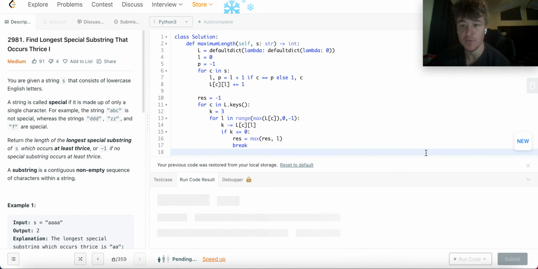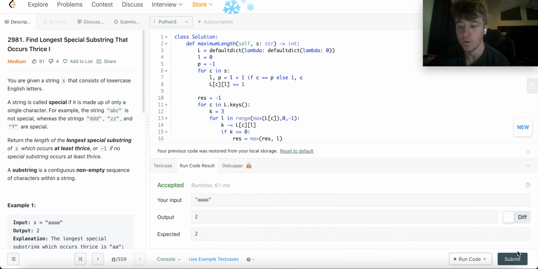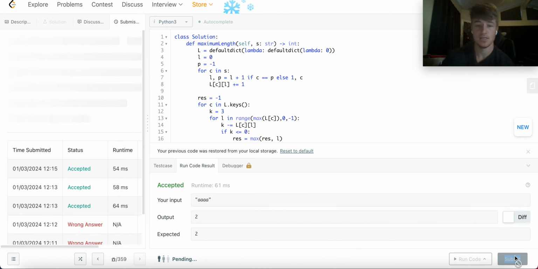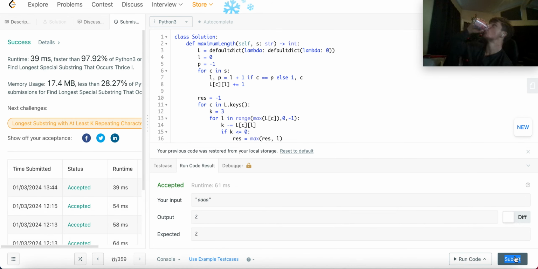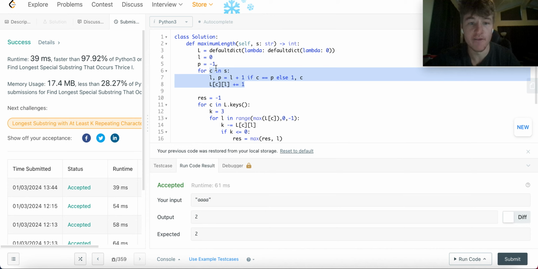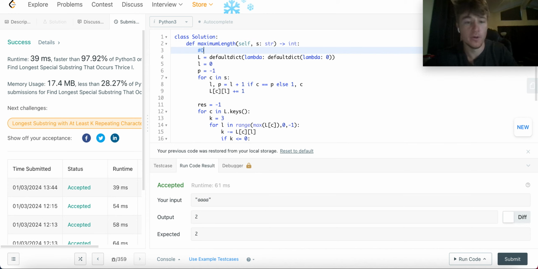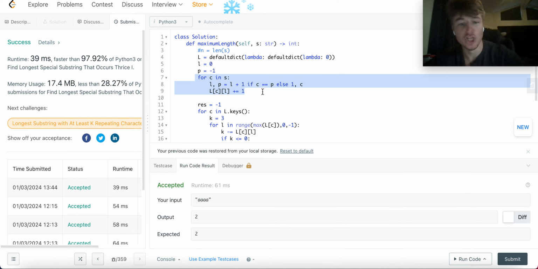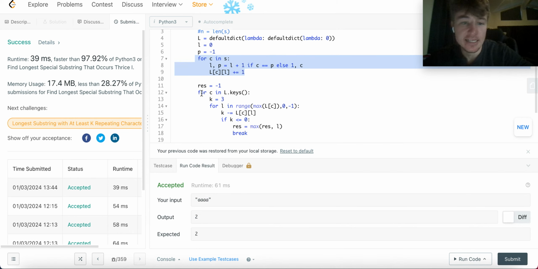All right, now what's beautiful about this problem is I have no idea, really, what the complexity is. Seriously, because it's a little weird. All right, so this right here is just O of n, right? So let's figure this out. So let's say n is the length of S. This is O of n, right? Because I have to look at all the characters. This, in the worst case, could be O of n if they're all unique.